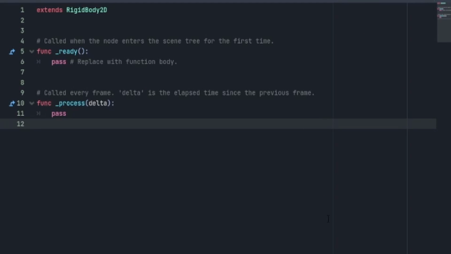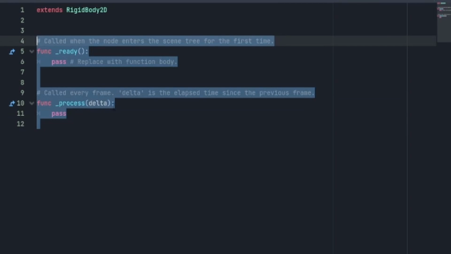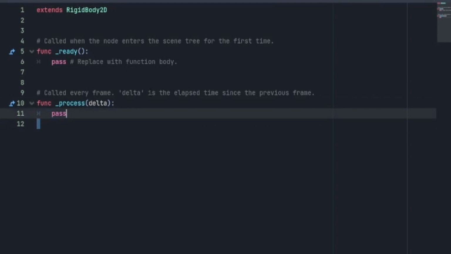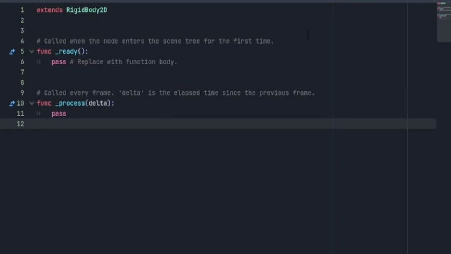All right, so in our script, we want to take a look at the code that we have so far, because right now it's not much, but what's happening here is it's going to extend the rigid body 2D, which is basically a class, which is RigidBody2D.